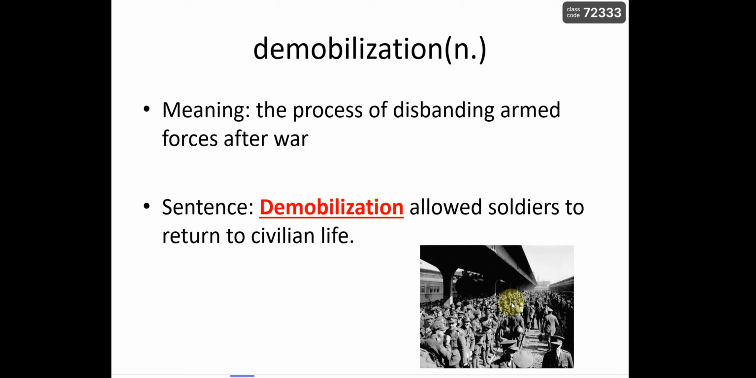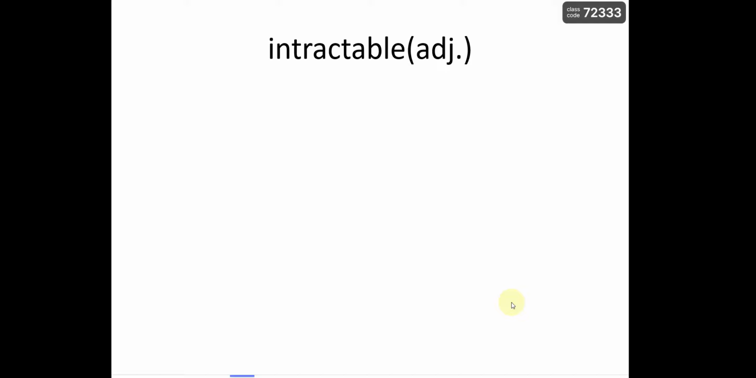So, after war is over, all these soldiers were disbanded. Okay? The armed forces were disbanded, were demobilized. They are not going to fight anymore. So, demobilization is the process of disbanding armed forces after war.